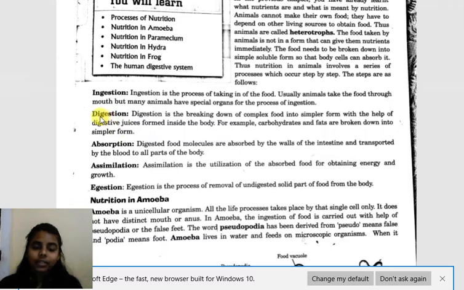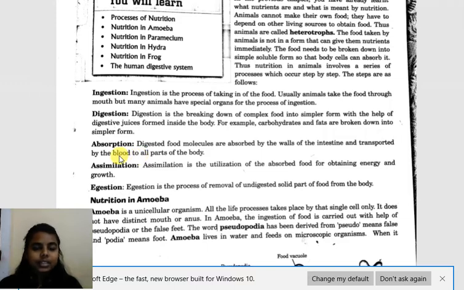After digestion, it is important for the body cells to absorb the food, that means to suck the food. This process, absorption, is the third important step of nutrition. Digested food molecules are absorbed by the walls of the small intestine and transported to all parts of the body. In human beings, absorption is done with the help of villi present in the walls of the small intestine. After absorption by villi, the food is transported to all parts of the body with the help of blood.